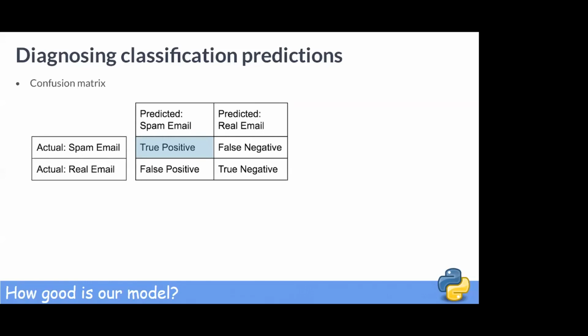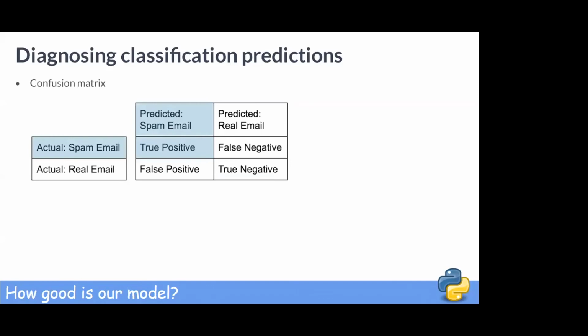In the top left square, we have the number of spam emails correctly labeled. In the bottom right square, we have the number of real emails correctly labeled. In the top right, the number of spam emails incorrectly labeled. And in the bottom left, the number of real emails incorrectly labeled.